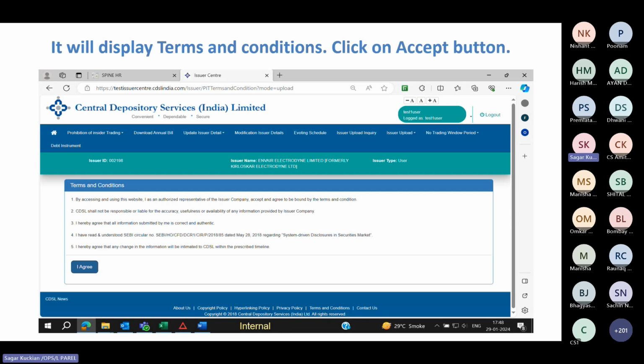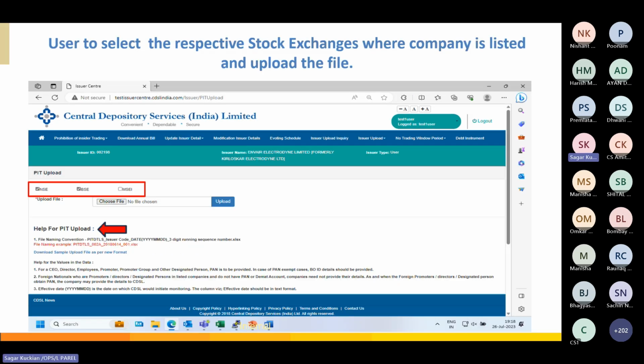Click on file upload. The system will ask you to agree to the terms and conditions, and you have to just click on allow and go ahead. So under the file upload page, you can see you have to select the respective exchanges on which the company is listed. On the upload file, you have to choose the Excel file in which you have entered the details of your immediate relatives and the designated persons.